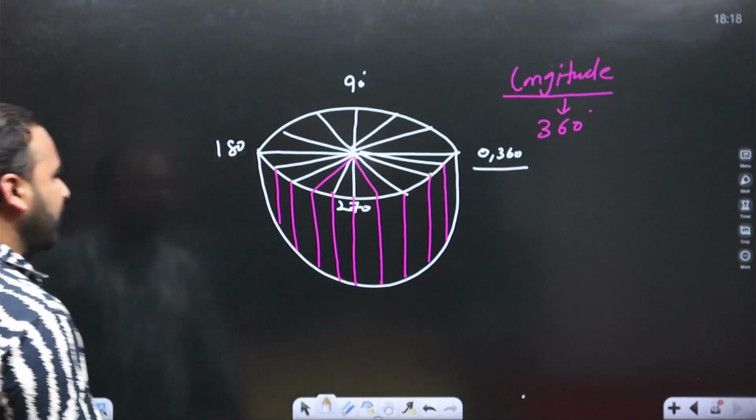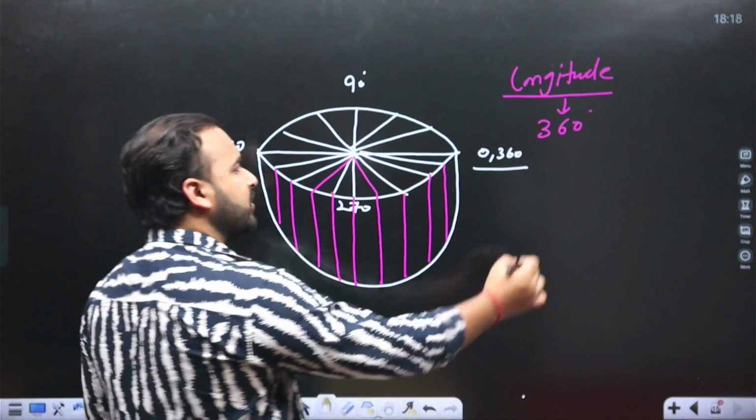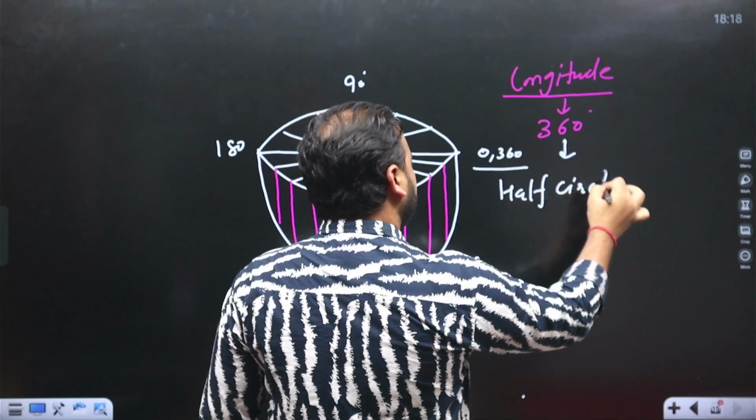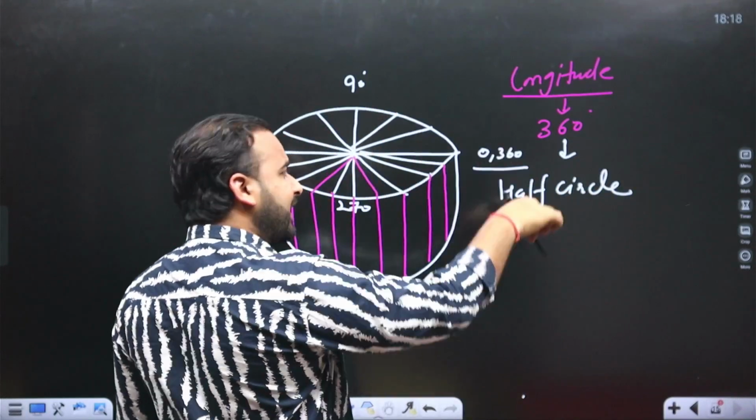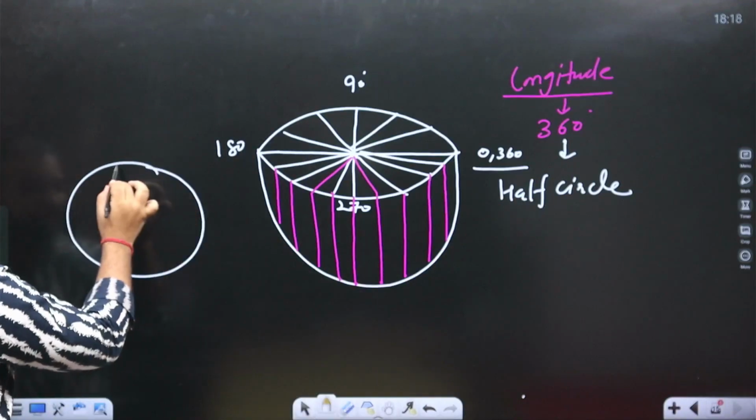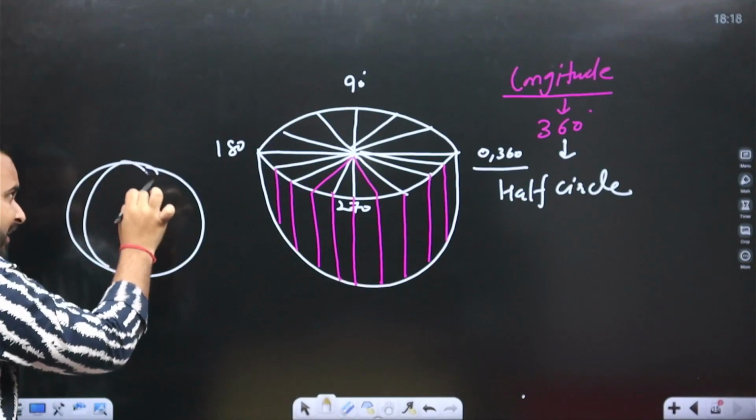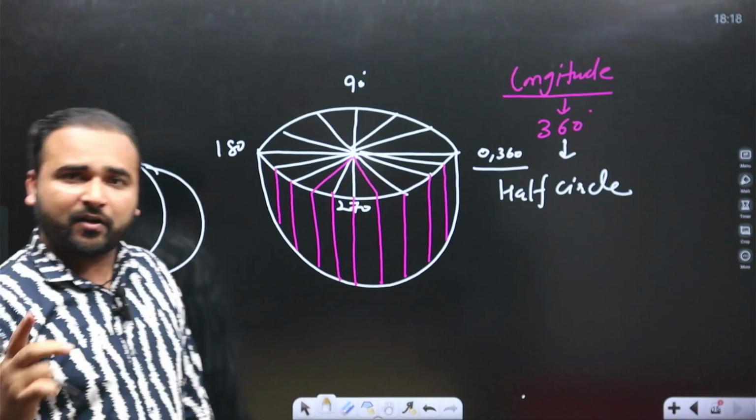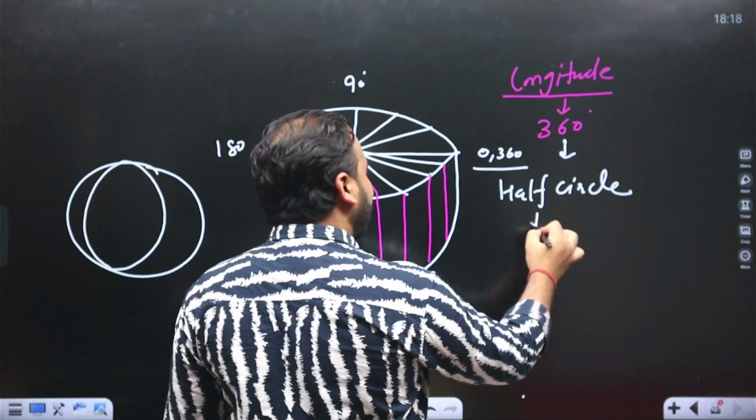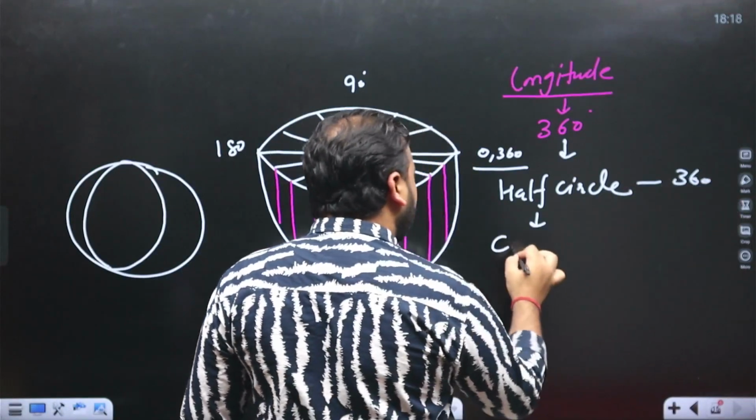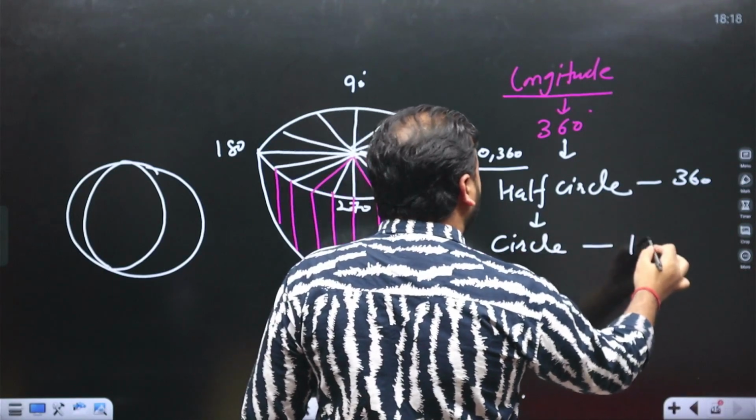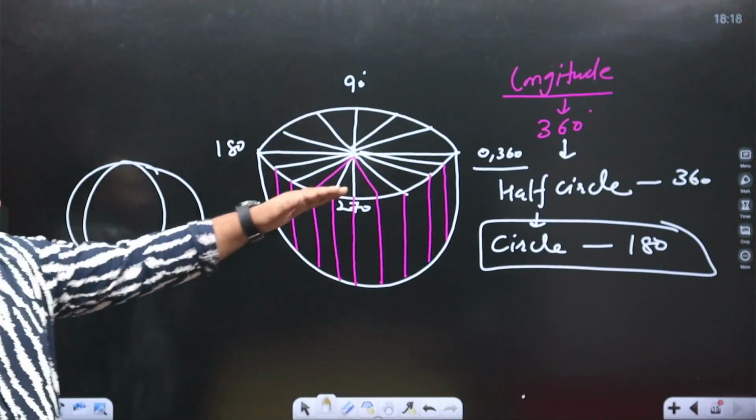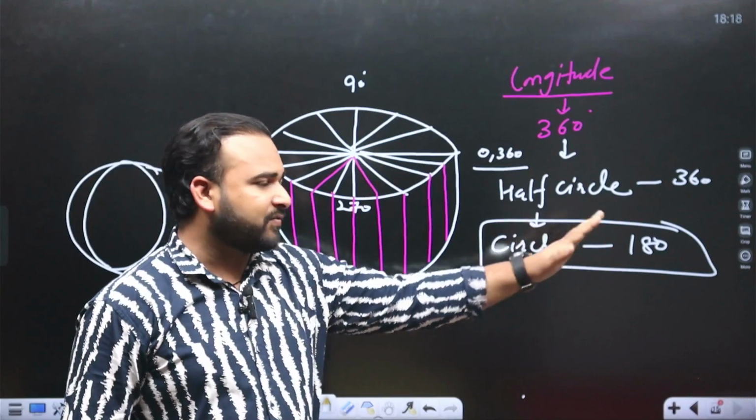But there is some problem here also. Longitudes are as a line or a half circle. But if we complete a circle, for example, this is a half circle, but this half makes a complete circle. So two longitudes make one circle. If we consider them as circles, these are 180 in number. So half circle or line, 360; circle, 180.